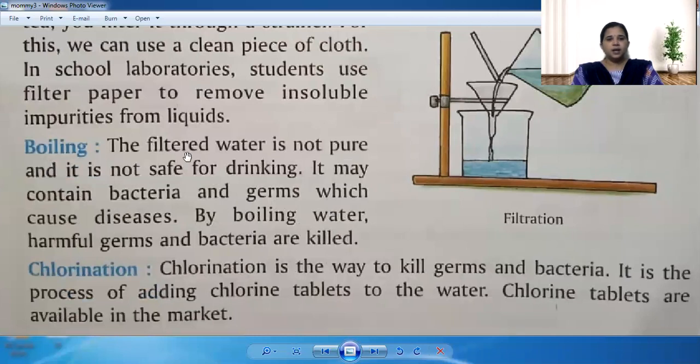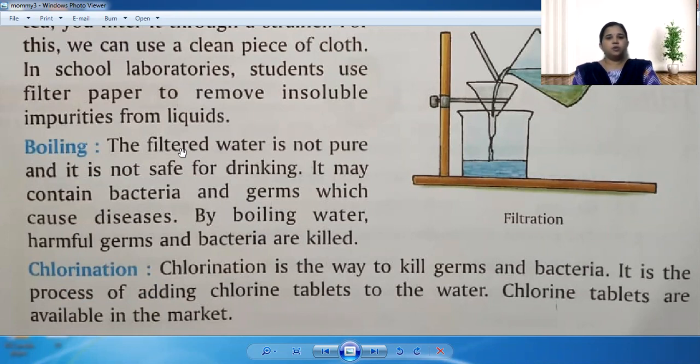Next, boiling. The filtered water is not pure and it is not safe for drinking. We are only filtering it, but there will still be germs present in that water.